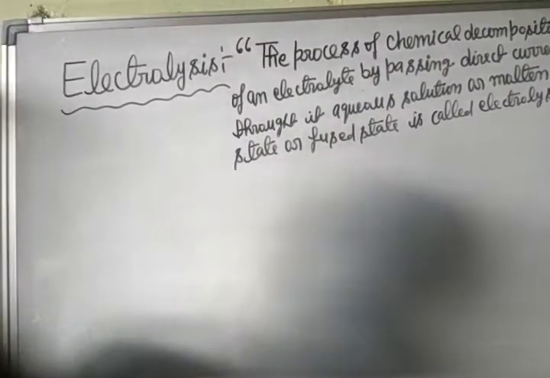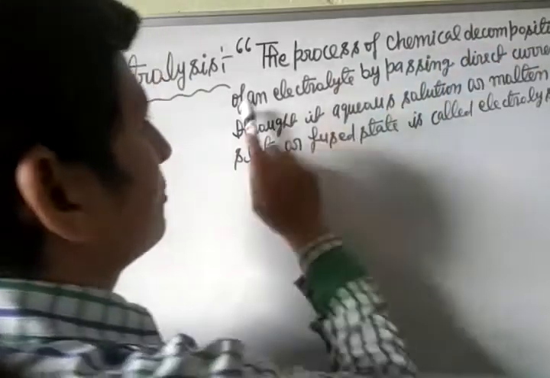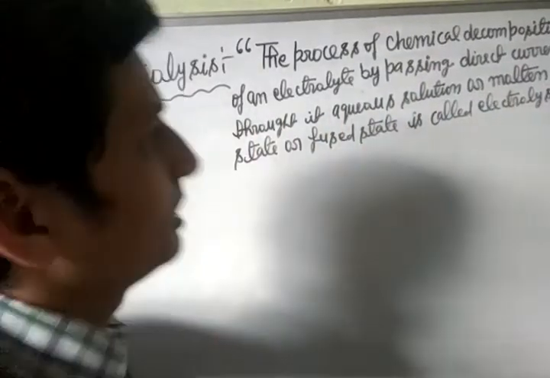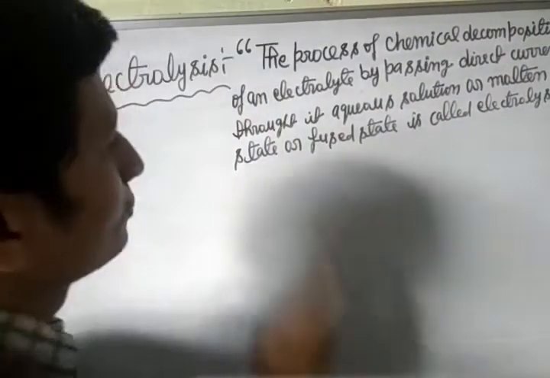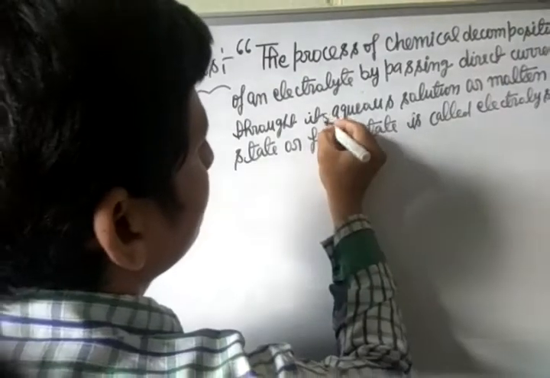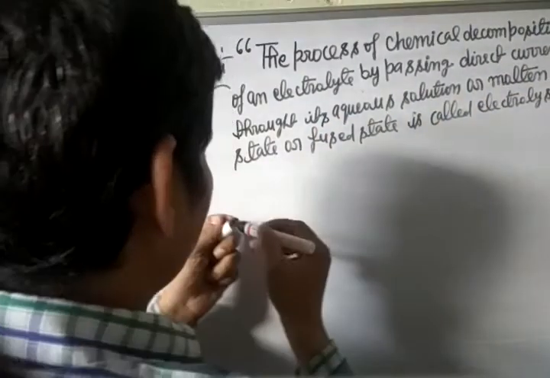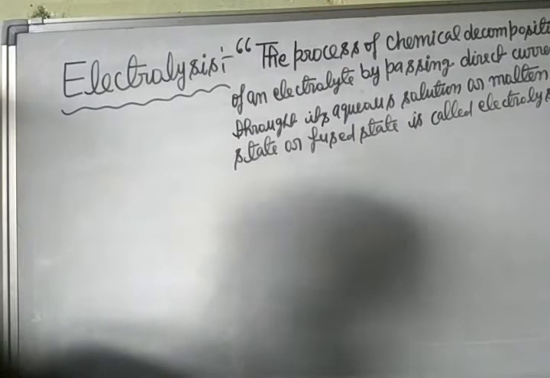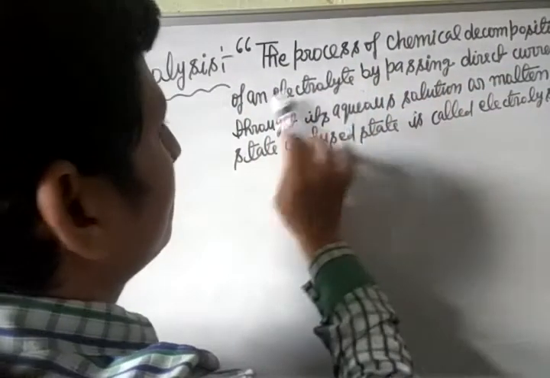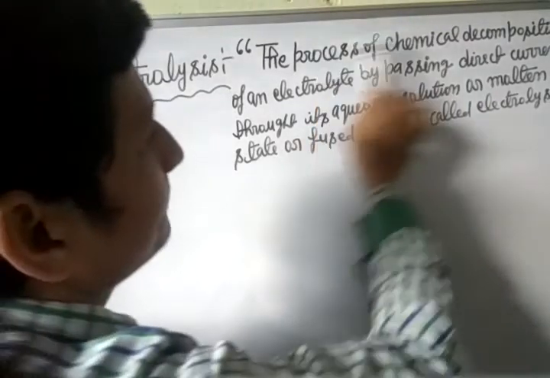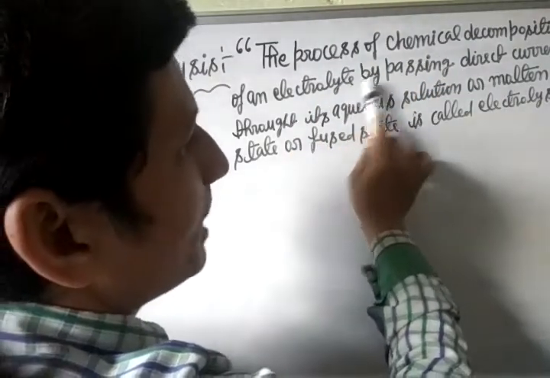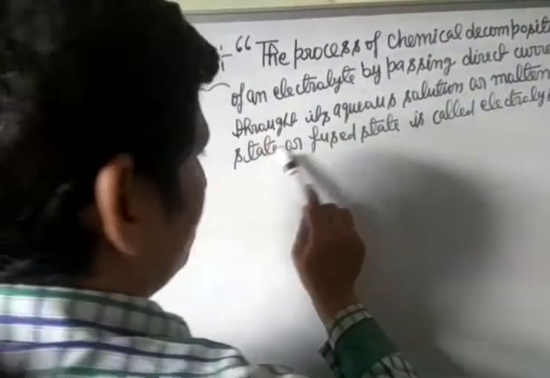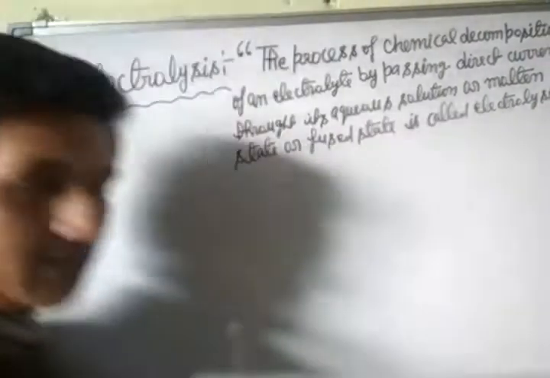What is electrolysis? The process of chemical decomposition of an electrolyte by passing direct current through its aqueous solution or molten state or fused state is called electrolysis.